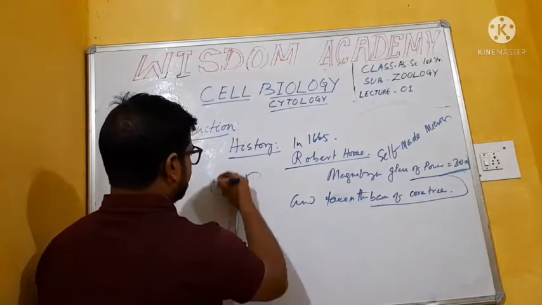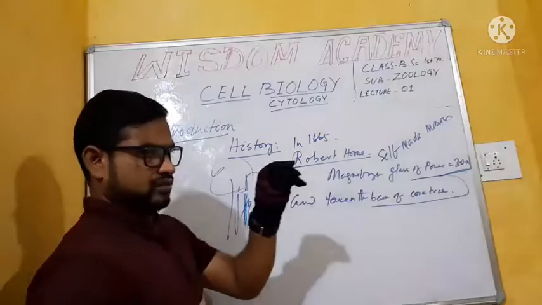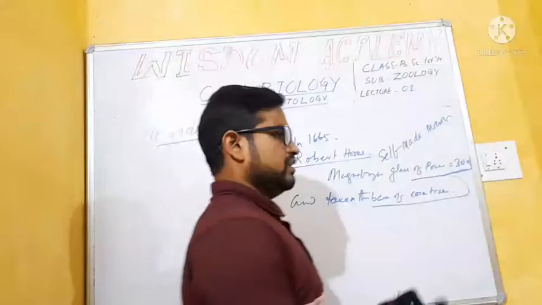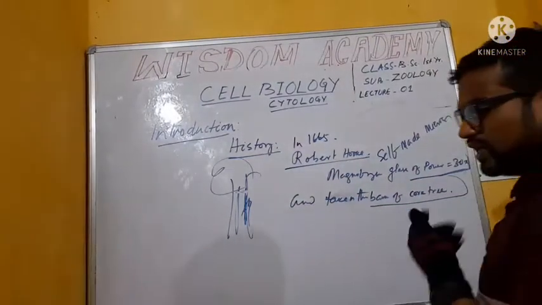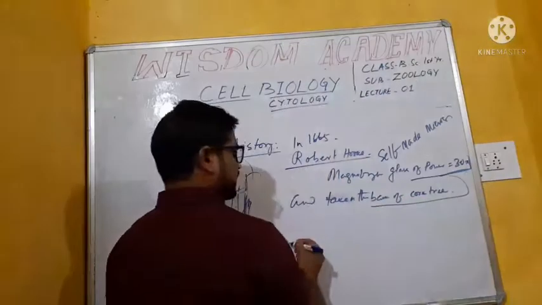Here is a cork tree, so the bark of a cork tree. Under this observation, what did he find? He observed.